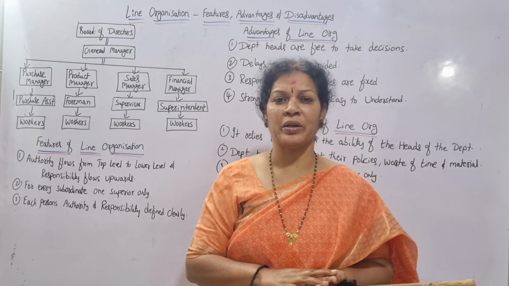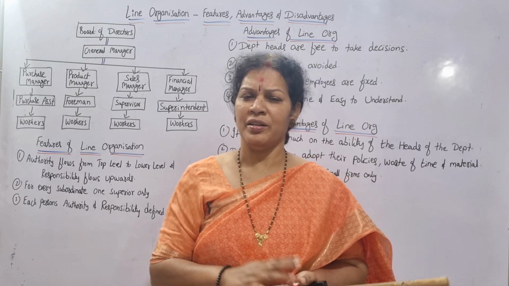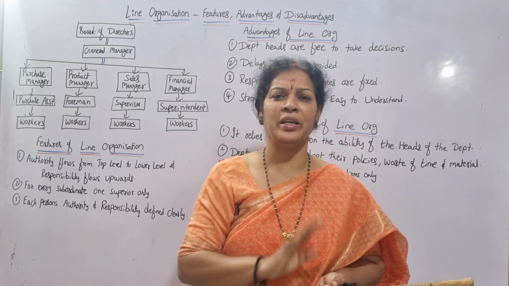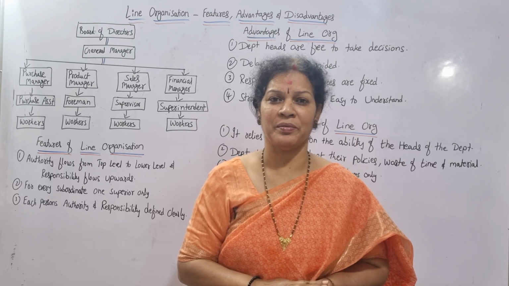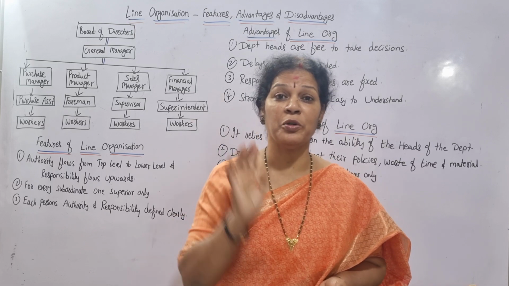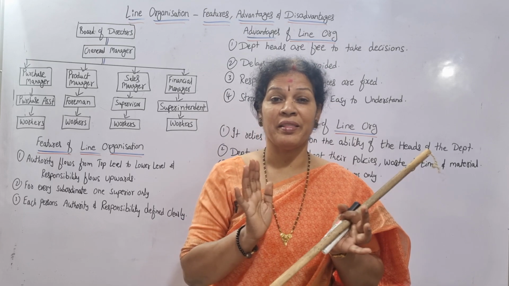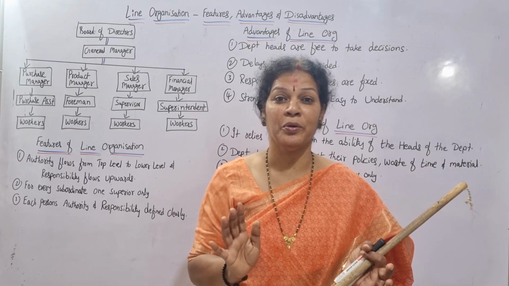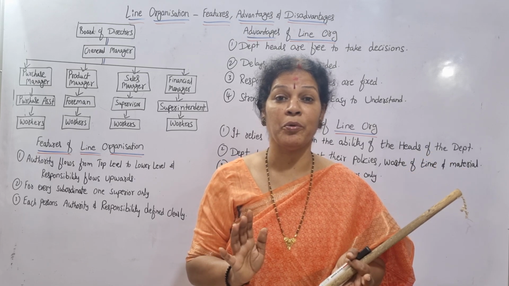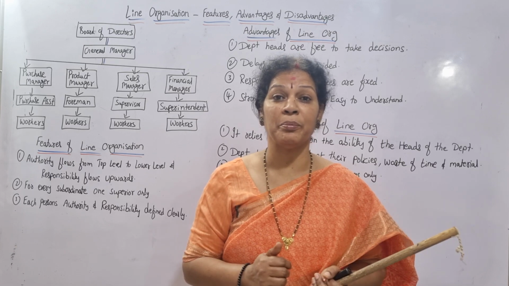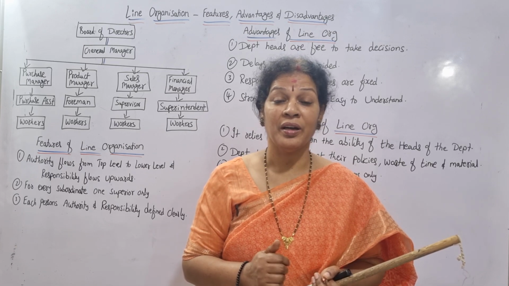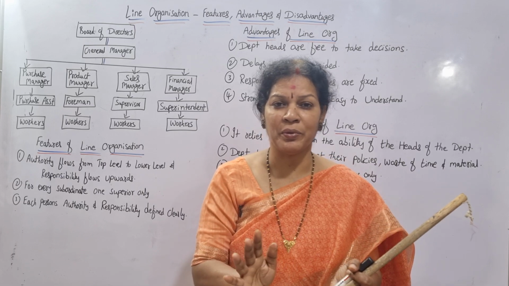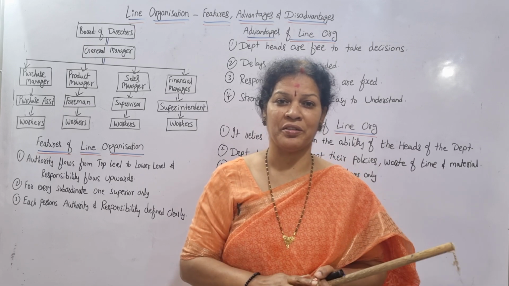Suppose say class 4 employees are there, say named X, Y, Z. X is responsible to only one supervisor. Y is also responsible to one supervisor. Means they have the clarity in their mind what they have to do, to whom they have to report, to whom they have to submit the work, and from whom they are going to get the command. Everything is very clearly mentioned.